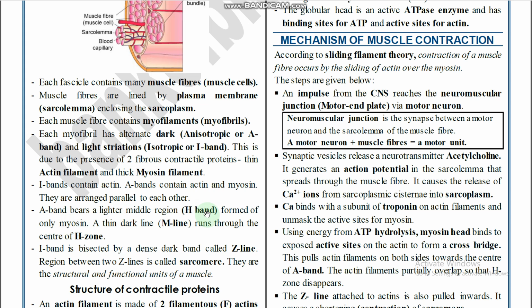H zone means what? Non-overlapping area. In the middle of the A band, the lighter region, suppose one A band is presented. That A band means a dark band. In the middle of the A band, there is the H zone or H space, which is non-overlapping by the actin, right. A thin dark line is presented between the A band, that is called M line, which runs through the center of the H zone.